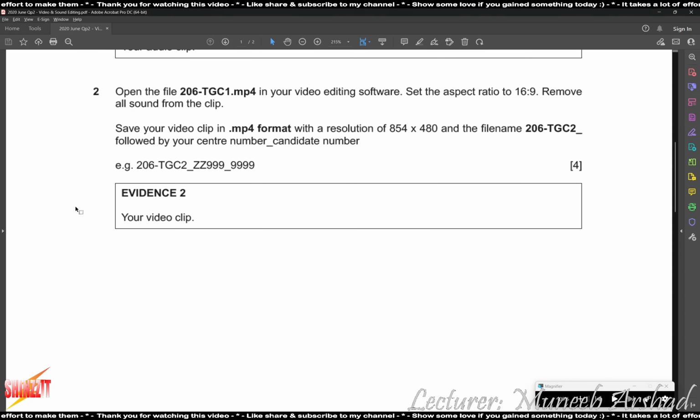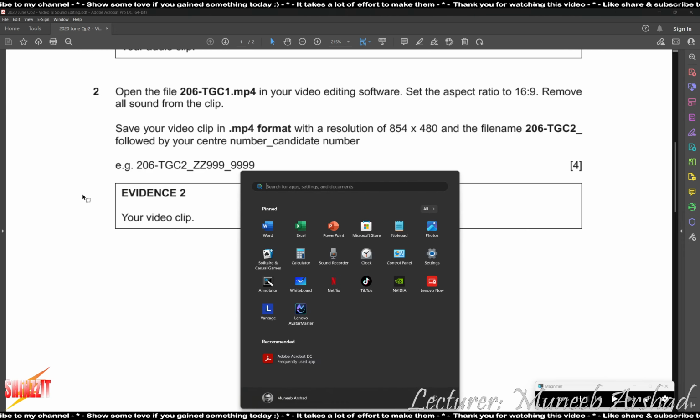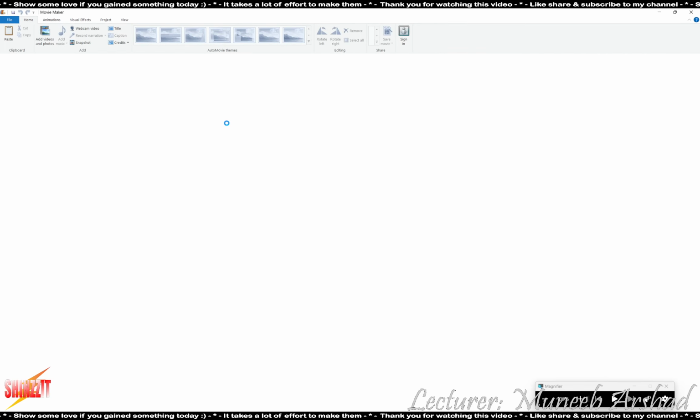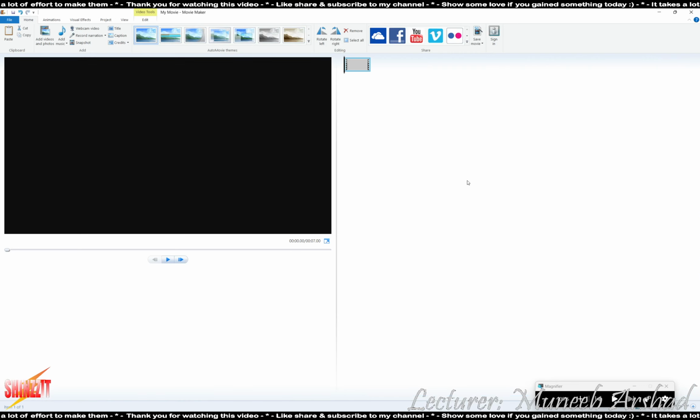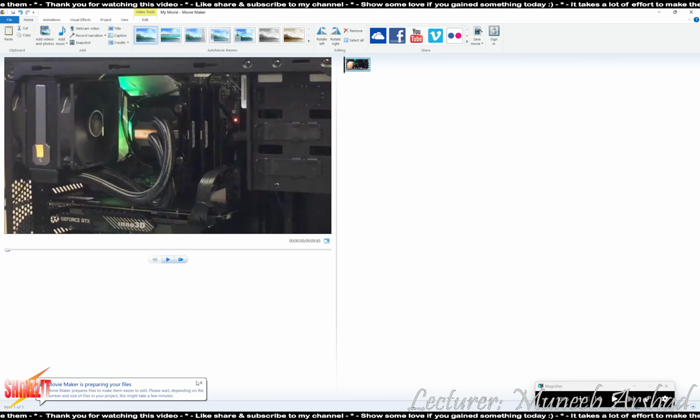Move on. Open the file this in your video editing software. Set the aspect ratio to 16:9. Remove all sound from the clip. So let's open our movie maker. Add our video. Wait for it to render the audio.